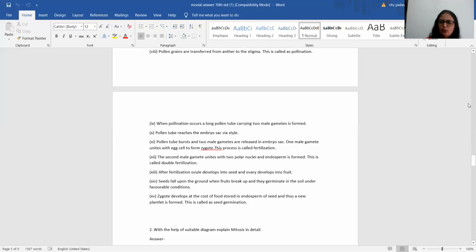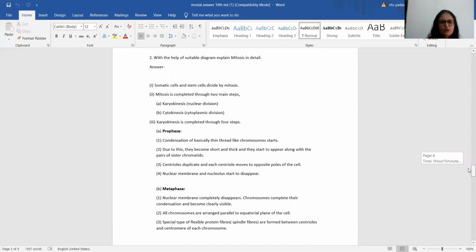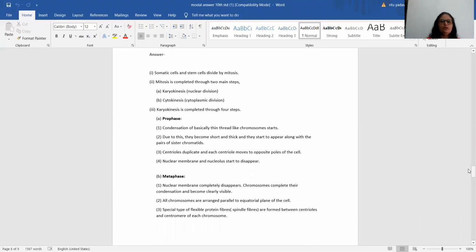Let's move on to the second question. That is about mitosis, which is again very easy, students. The answer should include the following points. First, somatic cells and stem cells divide by mitosis. That means where exactly mitosis takes place, you need to start with that point. Then mitosis is completed through two main steps. First, there is a division of the nucleus, that's called karyokinesis, and then the division of the cytoplasm, that's called cytokinesis.